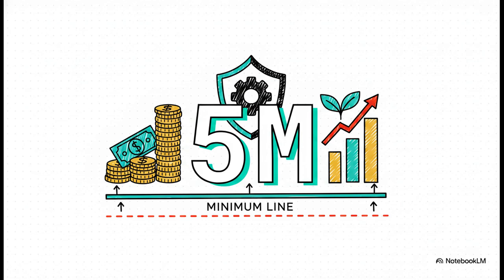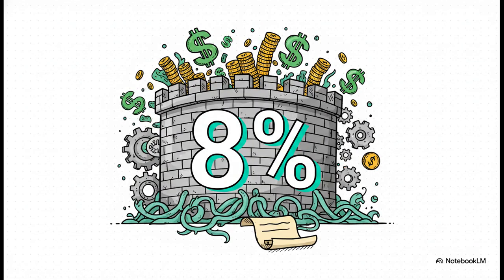But a flat number like that isn't really enough to secure a growing organization all on its own. Because as your SACO grows, those walls need to get thicker, right? That's exactly why the regulations also require core capital to be at least 8% of your total assets. And here is the absolutely crucial caveat to that. At least 50% of this core capital must be composed of retained earnings and disclosed reserves. The regulators don't just want to see cash being injected from the outside. They want to see organically generated sustainable wealth. They want proof that the SACO is structurally sound on its own merits.